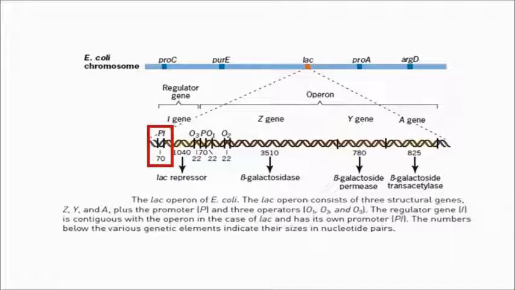Lac repressor protein is encoded by the regulatory gene LAC-I, and LAC-I gene has its own promoter and control mechanism for its expression. And unlike other operons, the regulator gene I of lac operon is contiguous with the operon.